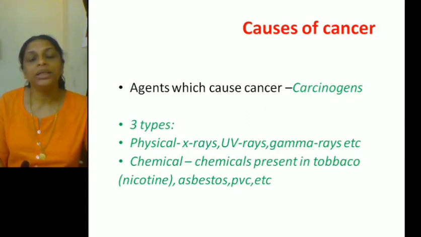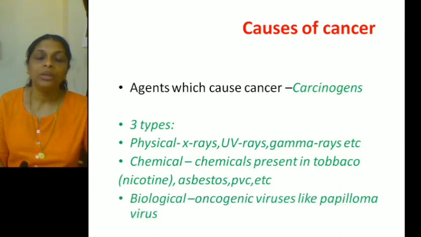Then other chemicals are asbestos and polyvinyl chloride. The third type of carcinogens are the biological carcinogens. Biological, bio means life. So biological carcinogens are microorganisms, especially the viruses. The viruses which cause cancer are called oncogenic viruses.